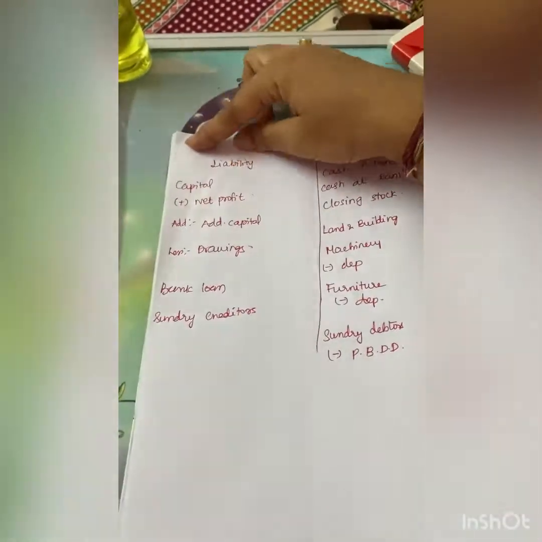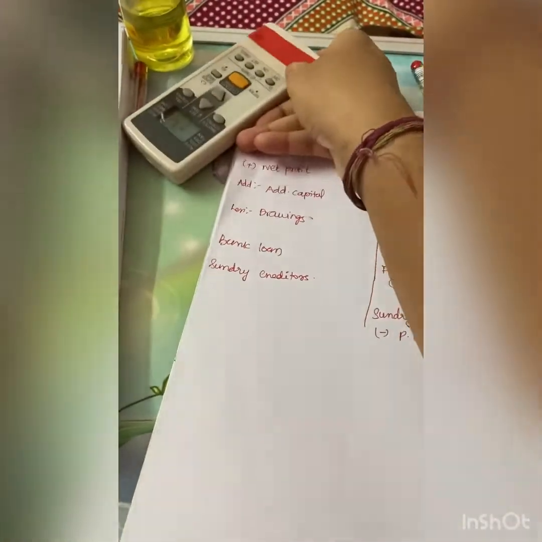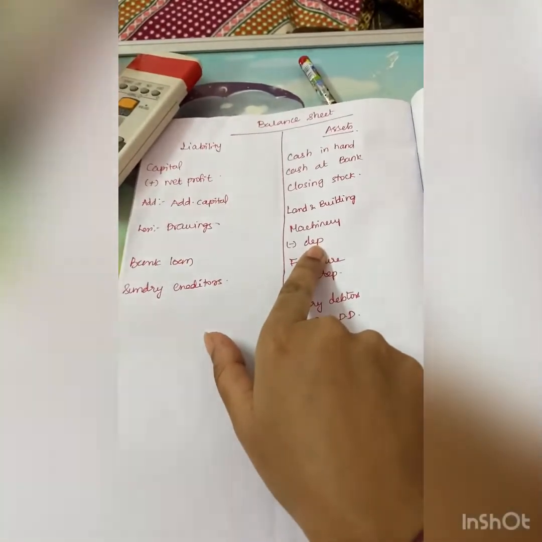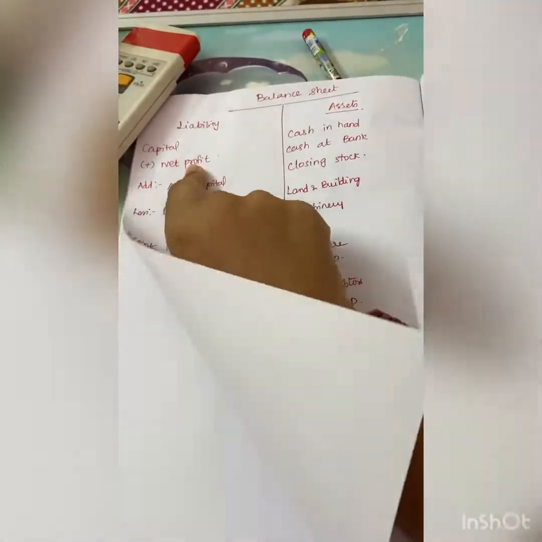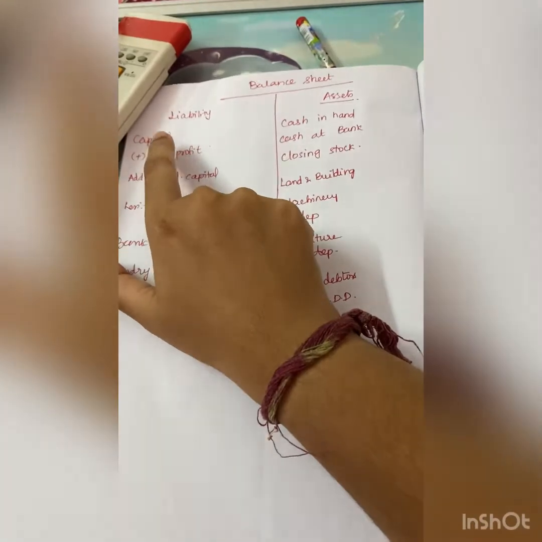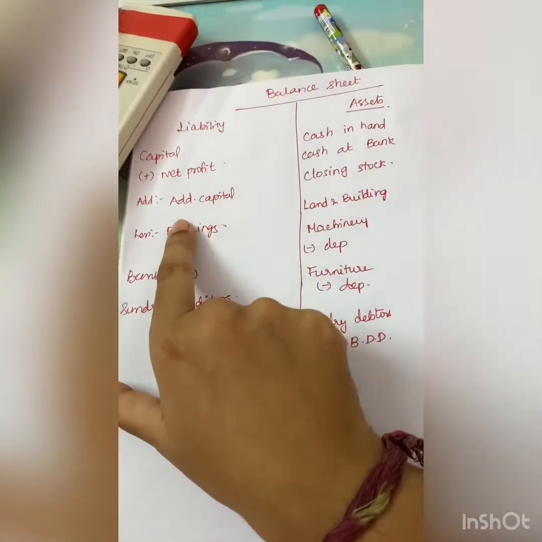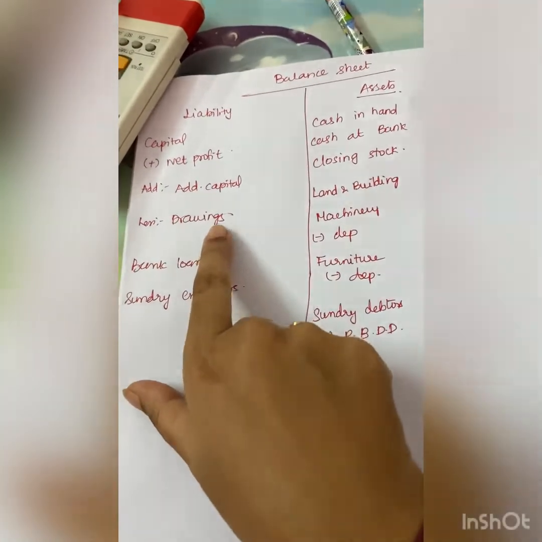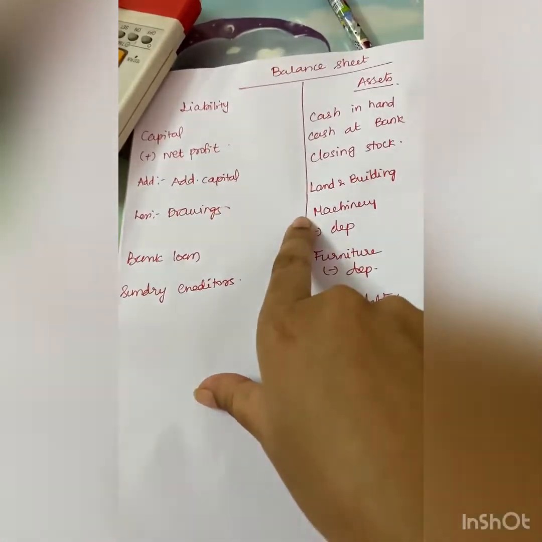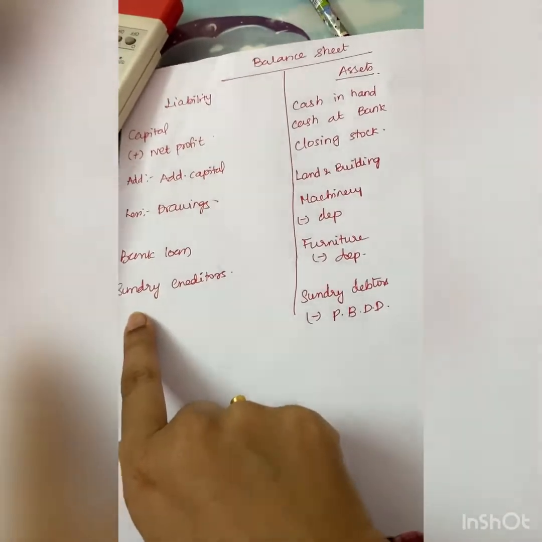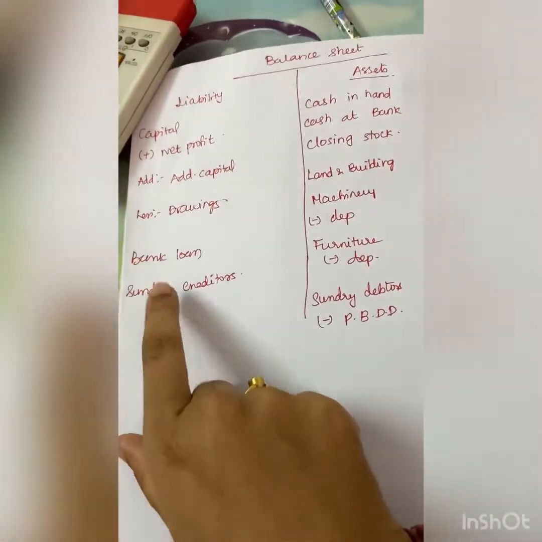And your last one is your balance sheet. Balance sheet is a statement, hence no 'to' or 'by' will come. And this side is your liability side and this side is your asset side. On the liability side: capital, in the inner column, capital, add net profit, add additional capital introduced, less drawings, and whatever the amount, you put it in the outer column. Bank loan will come on the liability side and sundry creditors will come on the liability side.